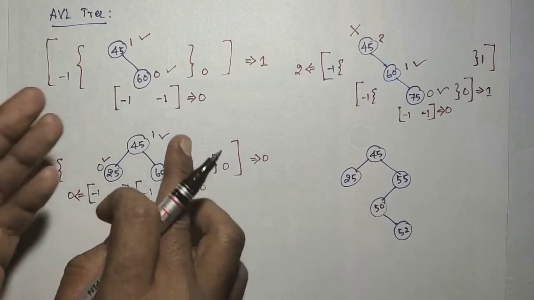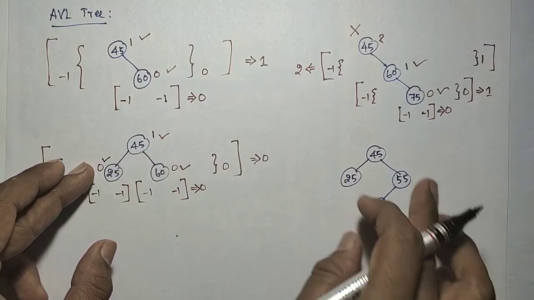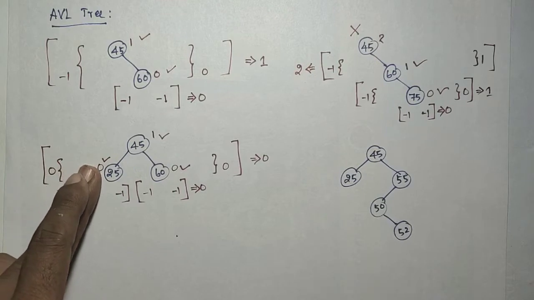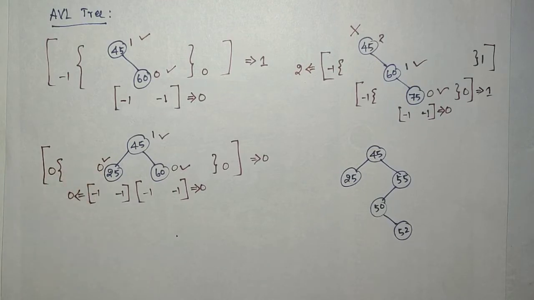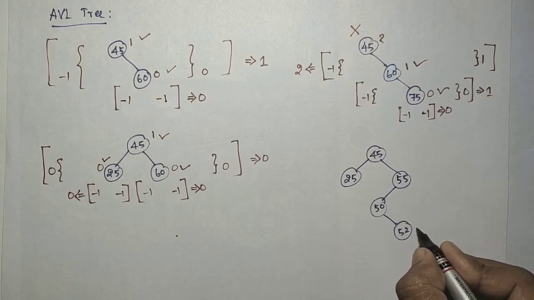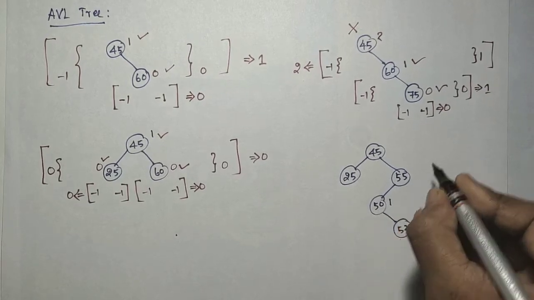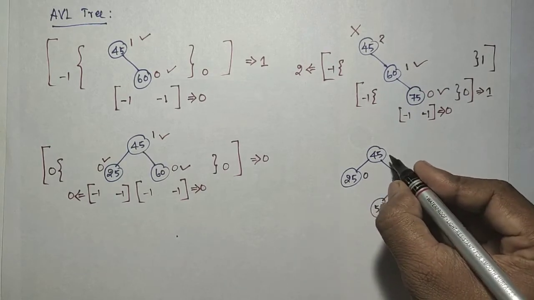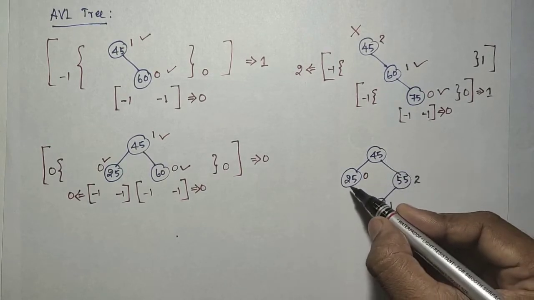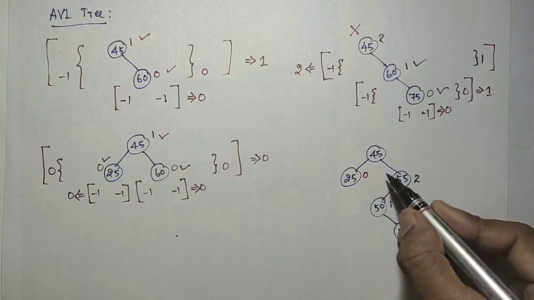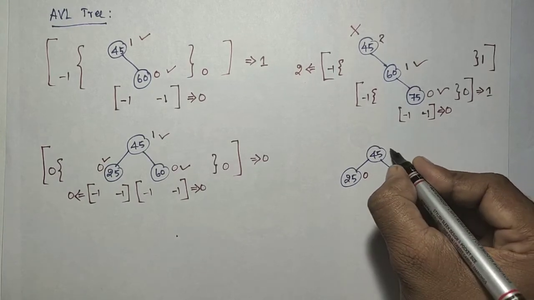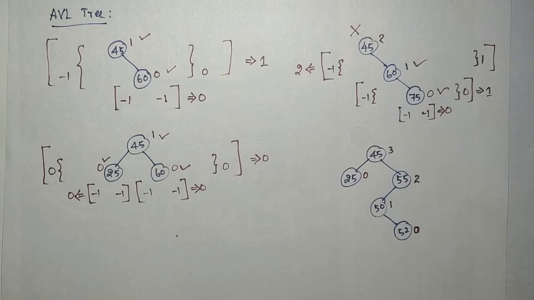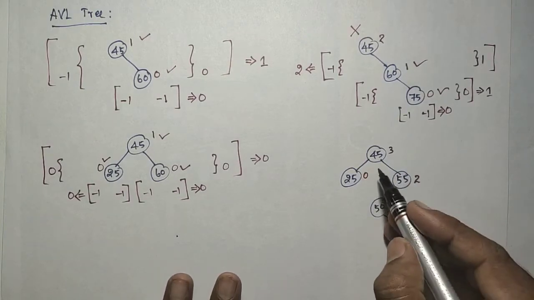Initially we draw the tree like this. After that, by looking at the tree itself you can understand whether it is balanced or not. Just find the height of every node. Height of this is 0. This height is 1. This height is actually 2. This height is actually 0. And this one is a leaf, the longest path is 1, 2 and then 3. This height is 3. Okay, so now we have identified the heights.